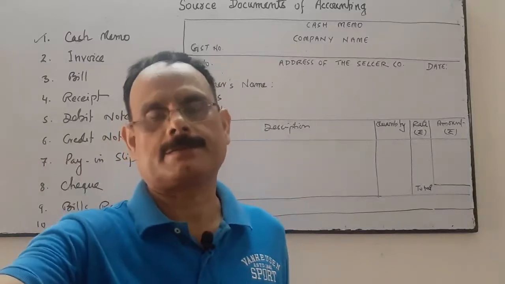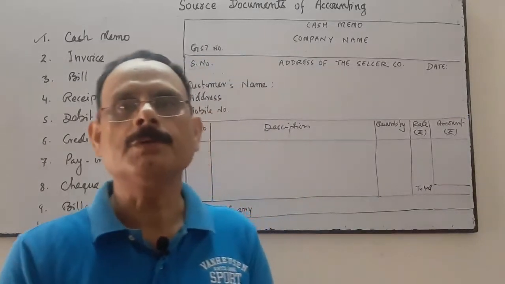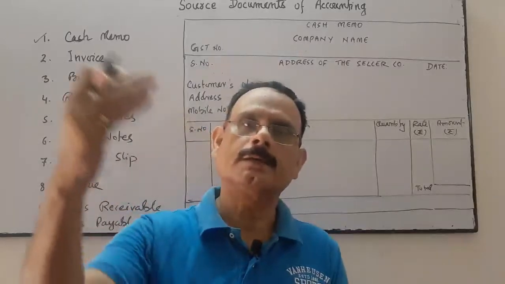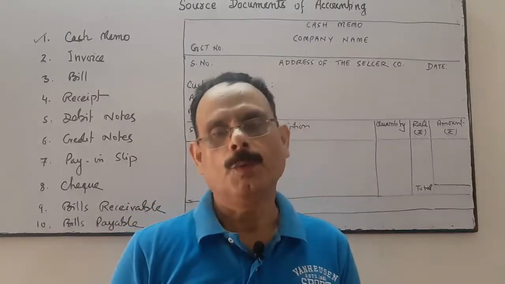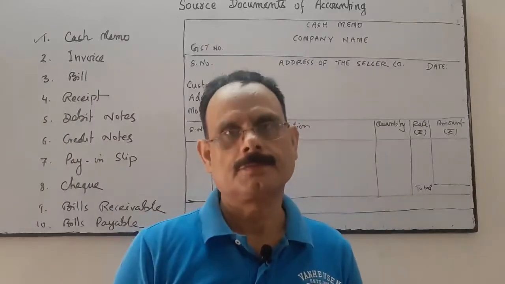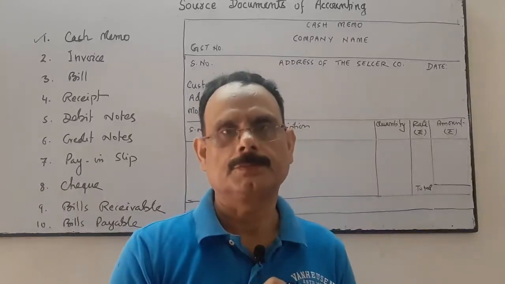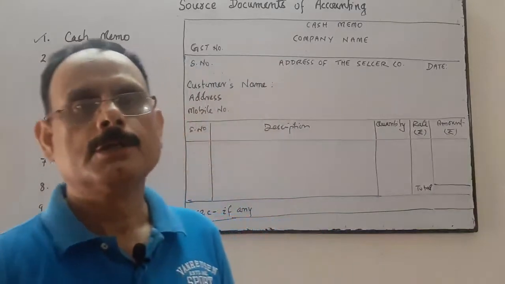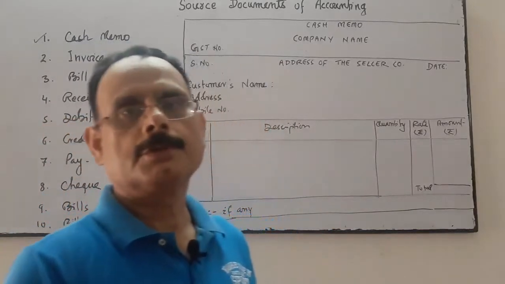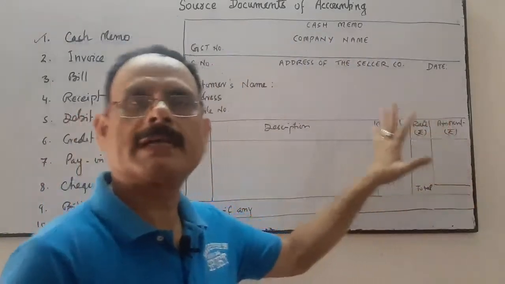The seller writes the cash memo and gives it to the buyer. Is it clear?